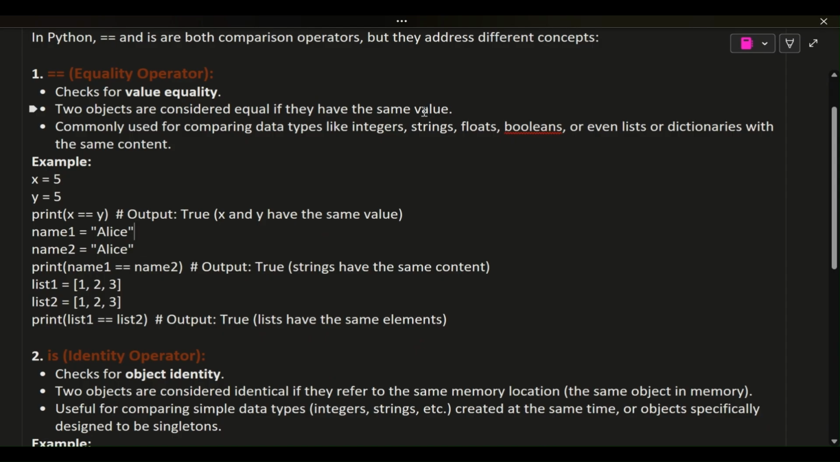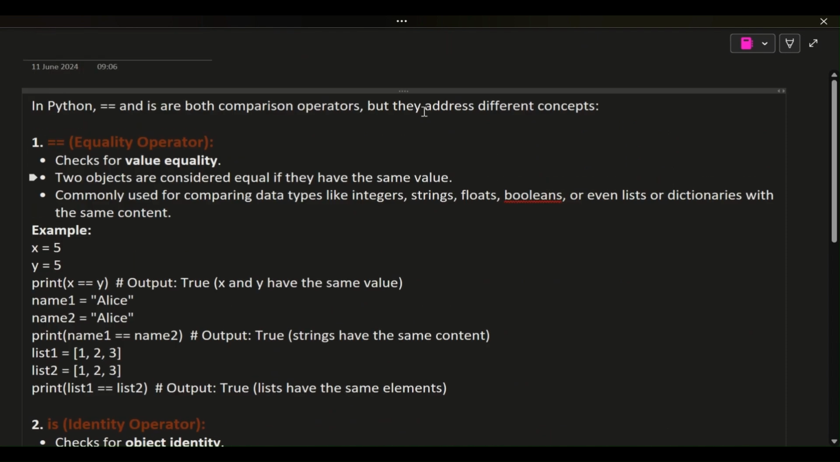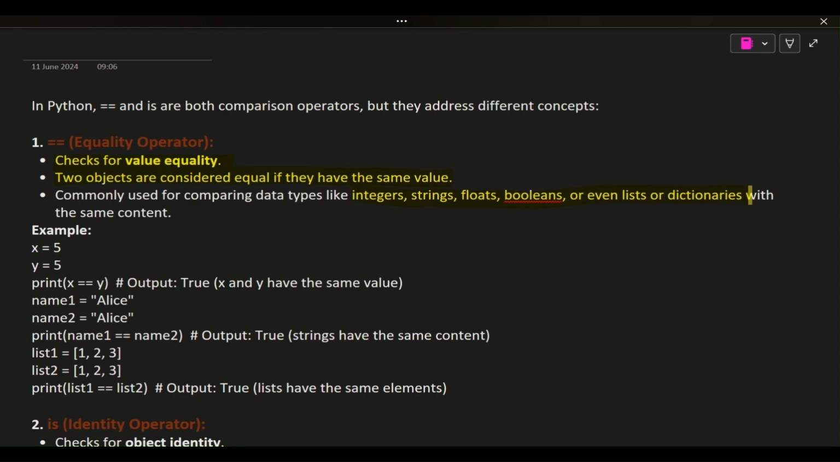In Python, == and is are both comparison operators, but they address different concepts. 1. == is the equality operator. It checks for value equality. Two objects are considered equal if they have the same value. Commonly used for comparing data types like integers, strings, floats, booleans, or even lists or dictionaries with the same content.